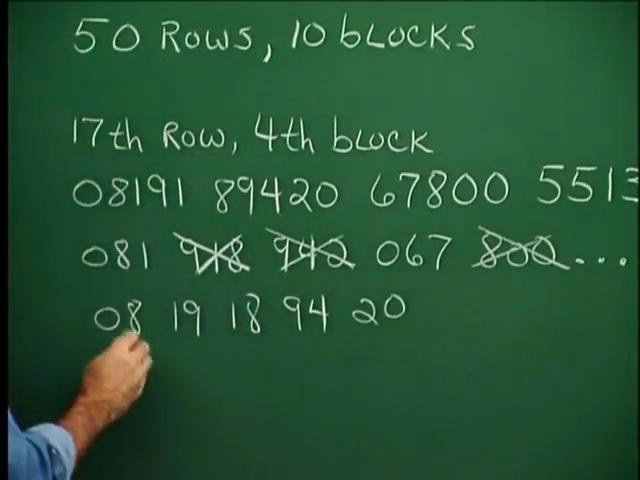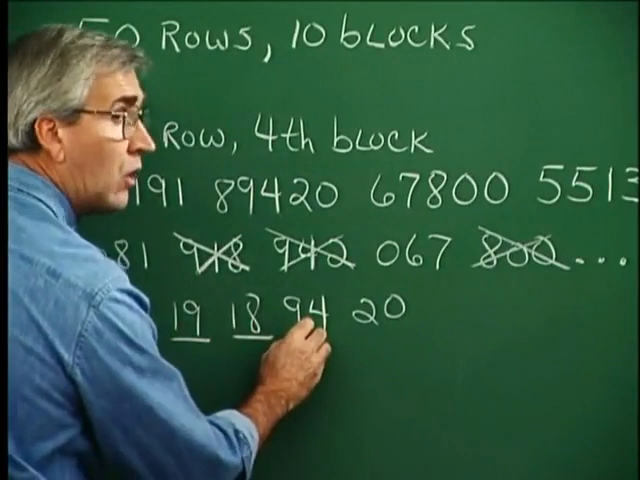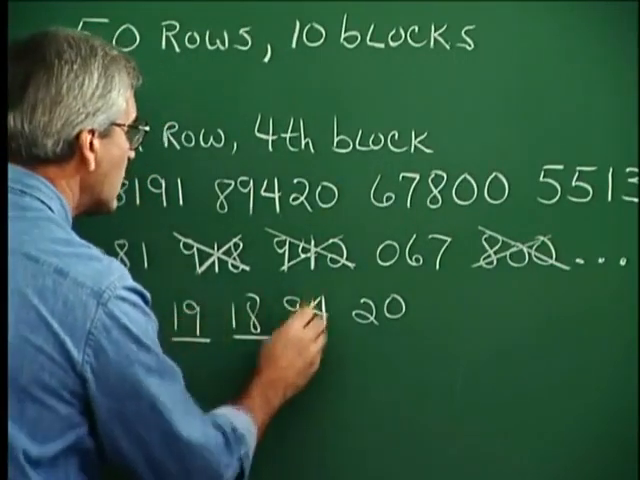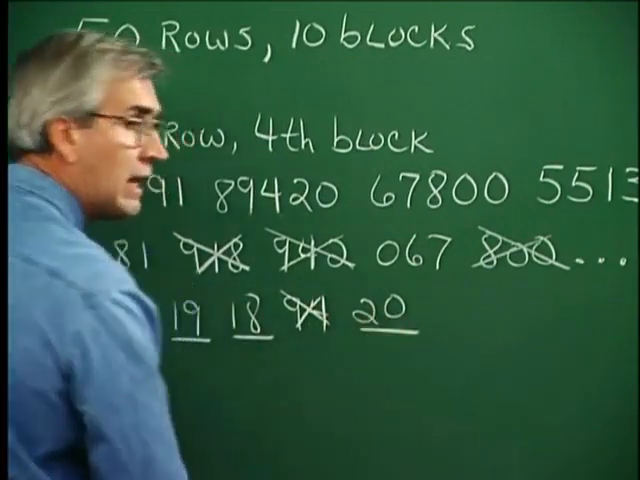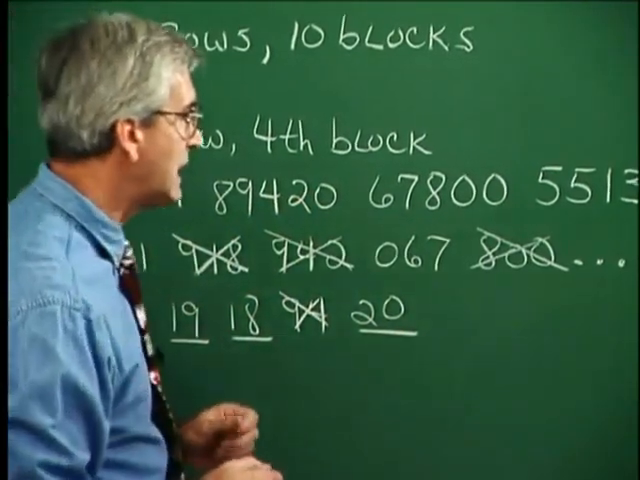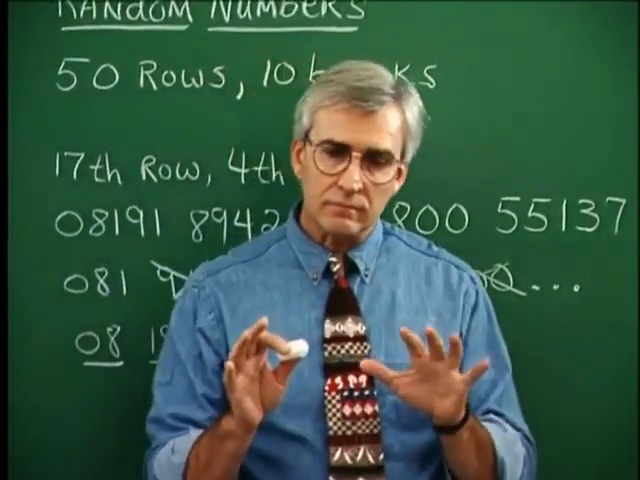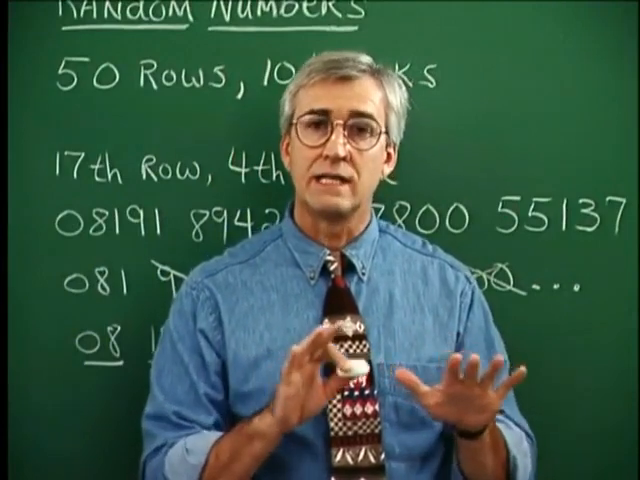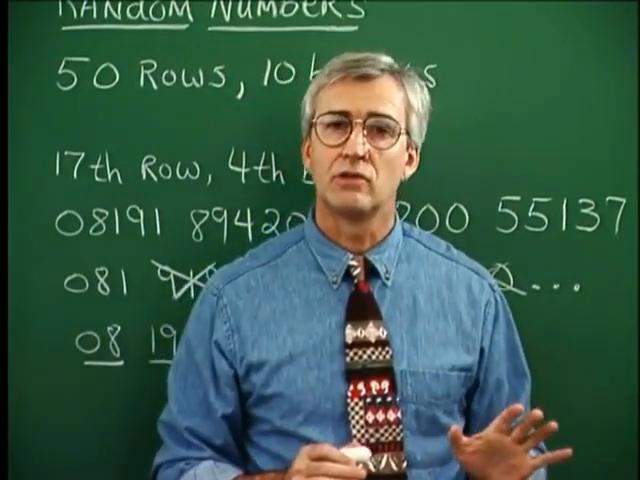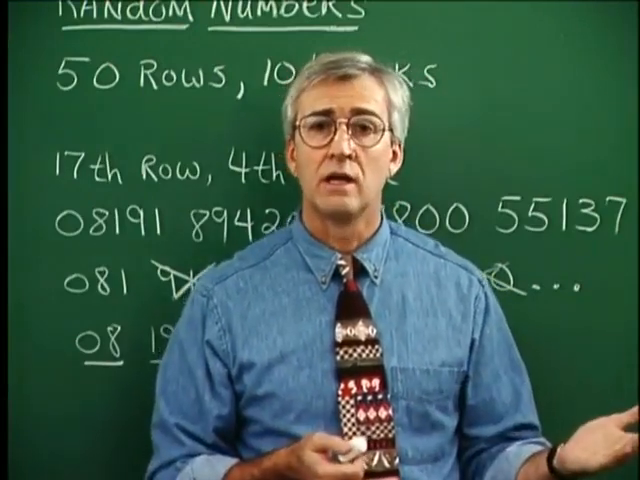And now items 8, 19, 18, 94, oh, 94 is not within that group of 1 through 80, so we eliminate that. 20, you see, and so on. We continue that process until we have the 15 that we're after. We could even associate this random number idea to something like an experiment having to do with the roll of dice or the flipping of a coin.